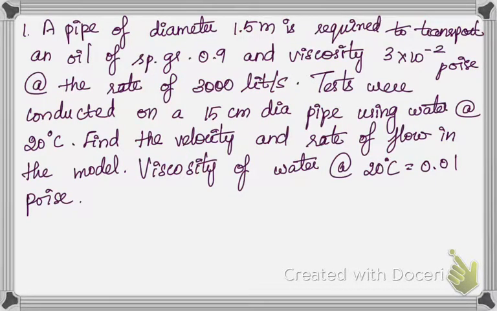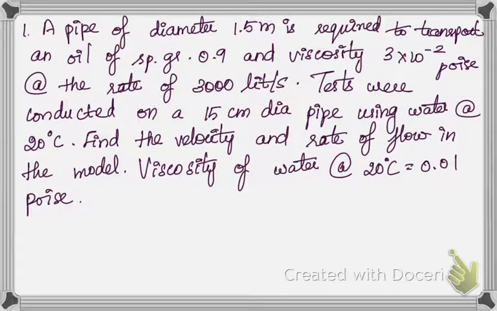Let us see this problem. A pipe of diameter 1.5 meter is required to transport an oil of specific gravity 0.9 and viscosity 3 × 10^-2 poise at a rate of 3000 liters per second. Tests were conducted on a 15 centimeter diameter pipe using water at 20 degrees Celsius. Find the velocity and rate of flow in the model. Viscosity of water at 20 degrees Celsius is 0.01 poise. What does it mean?